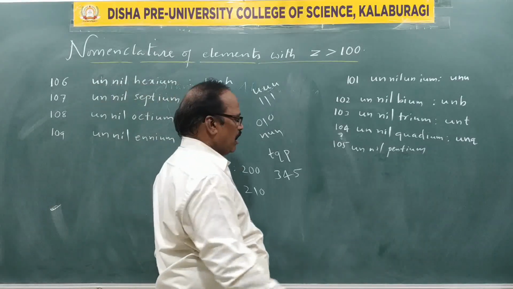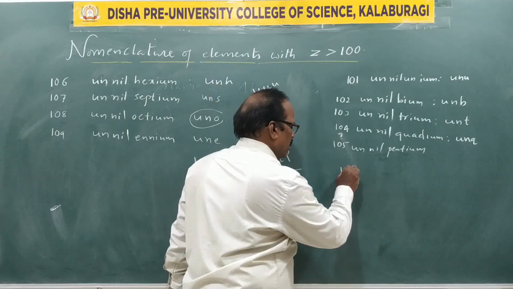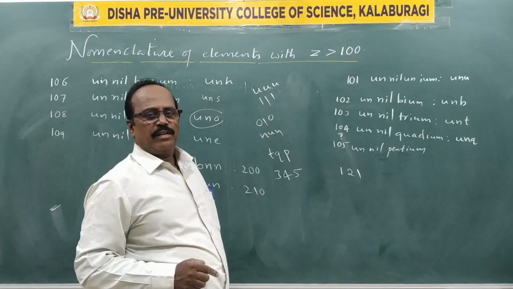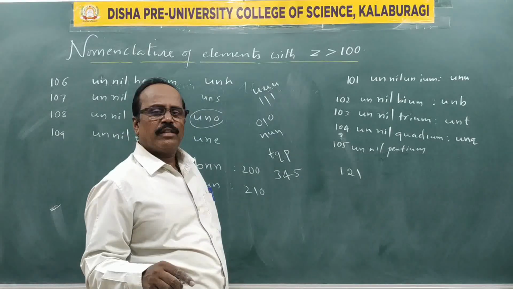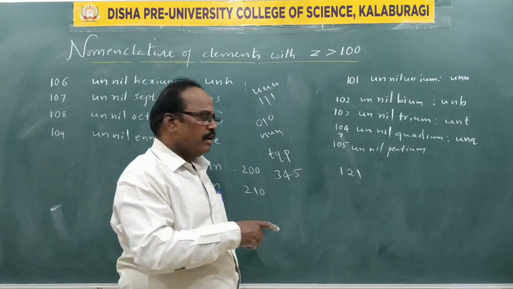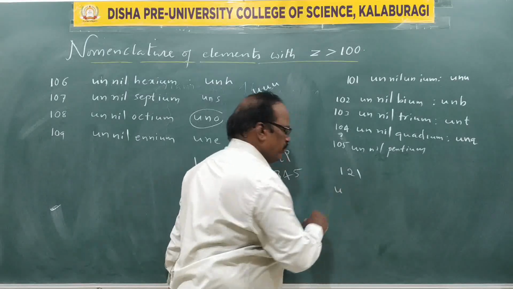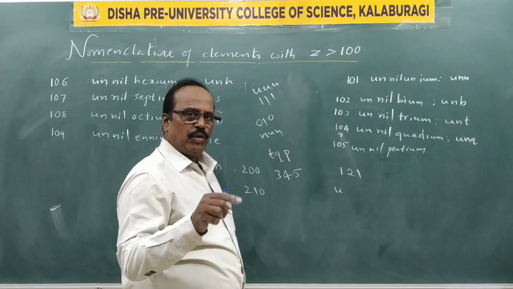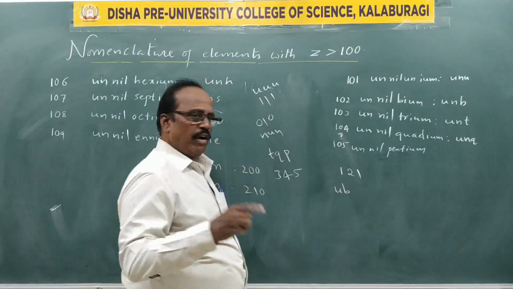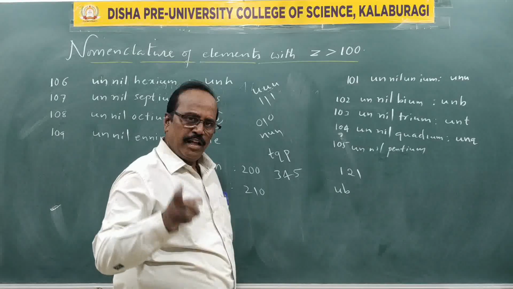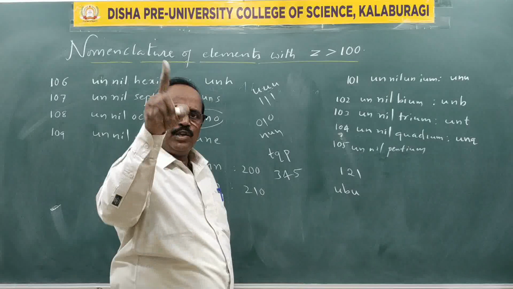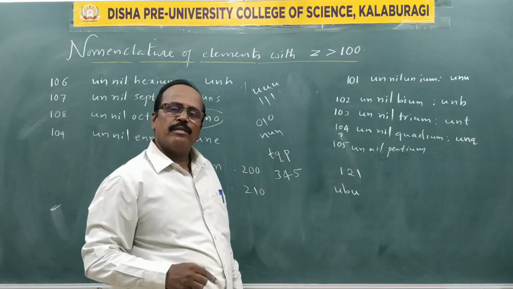Now give me 1 2 1. It is some atomic number. According to IUPAC, we must give its name. One is un, symbol is U. For 2 it is bi, but the symbol is B. For 1 the full name is un, but the shortcut is U. UBU. It is 121.